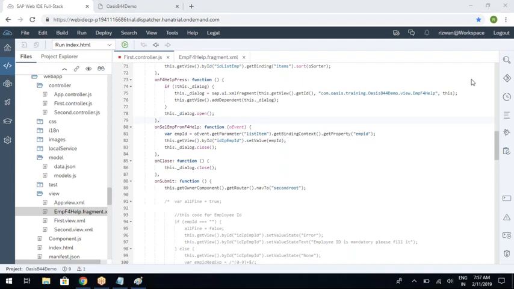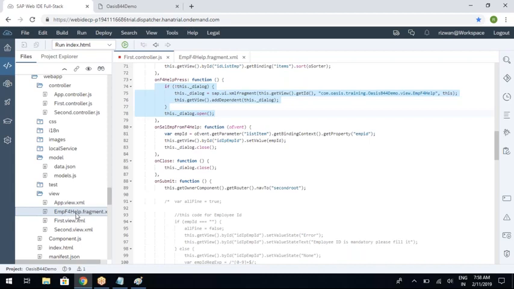Do we need to use the fragment only in a particular page, or can we use the same fragment in other pages, I mean, in other views? In any number of pages. Let's say tomorrow I create a second view, or the day after tomorrow a third view. It doesn't matter how many views you have, you can copy the same code. The fragment will be one only. You don't create multiple fragments.